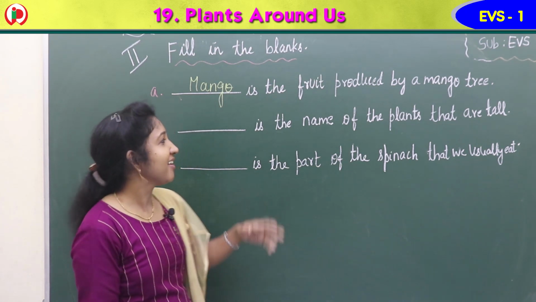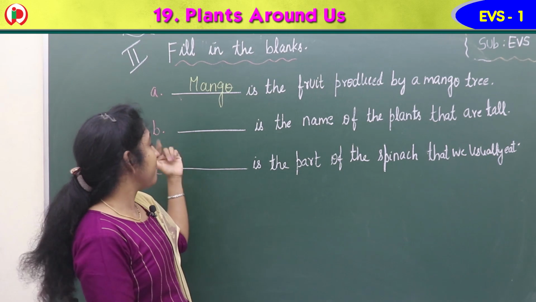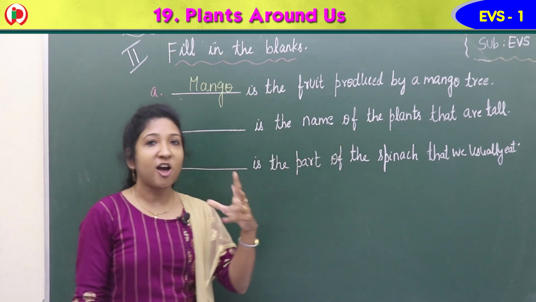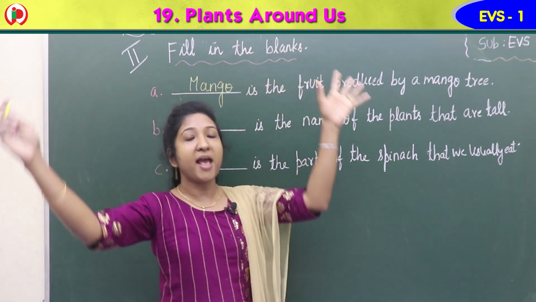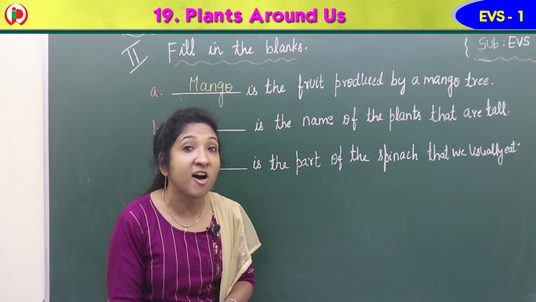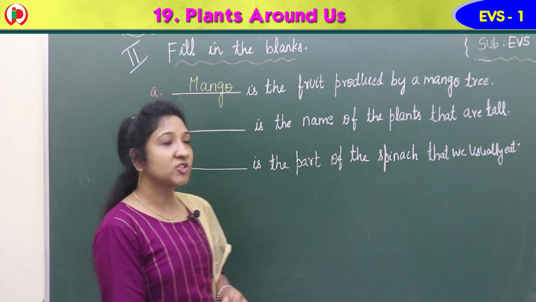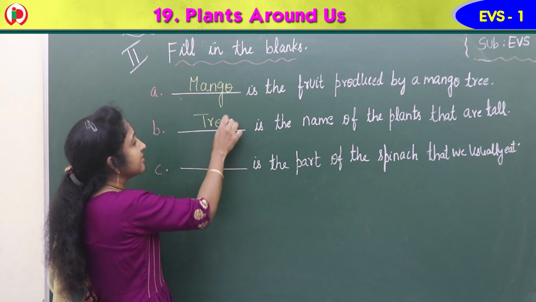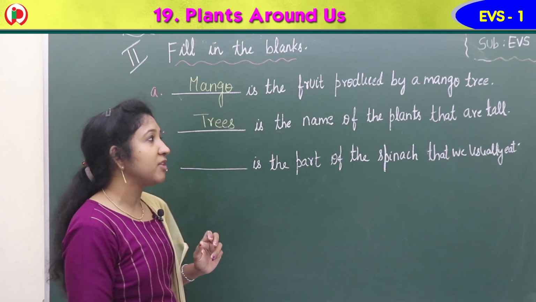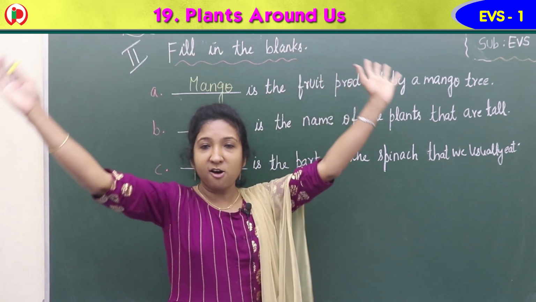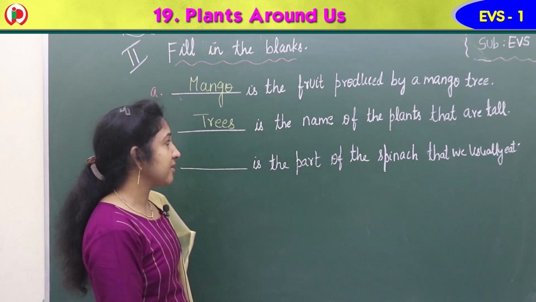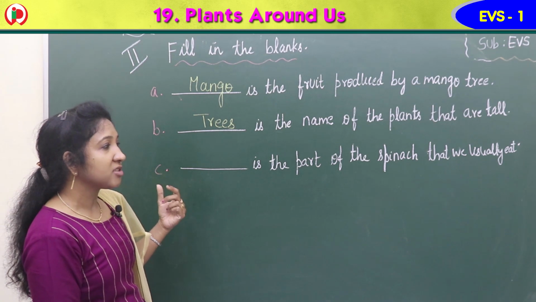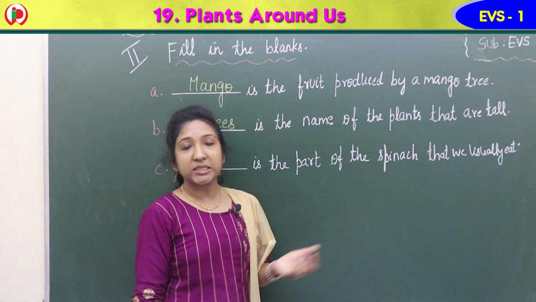B. Second one, dash is the name of the plants that are tall. Tall plants, big plants are called? Yes, trees. T-R-E-E-S, trees is the name of the plants that are tall. C, dash is the part of the spinach that we usually eat.